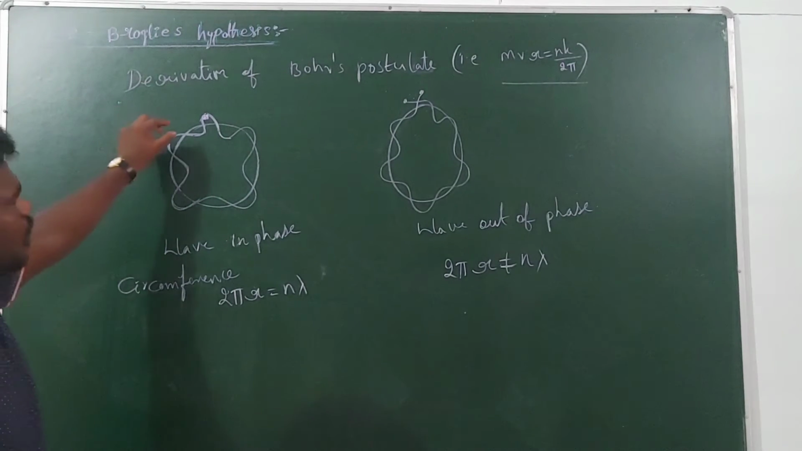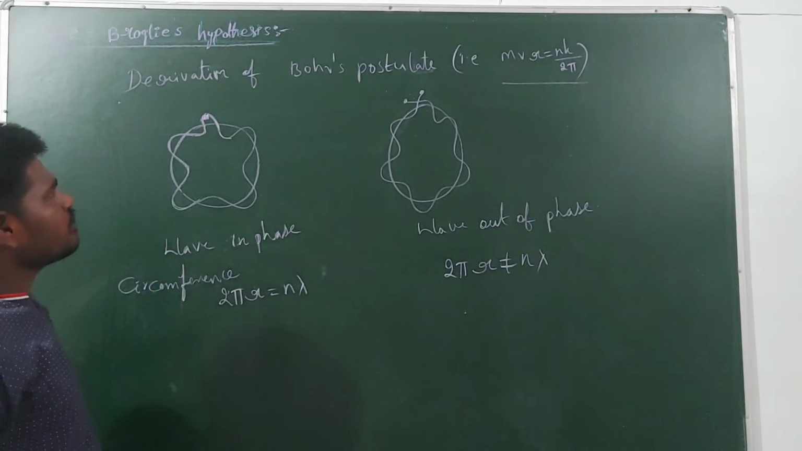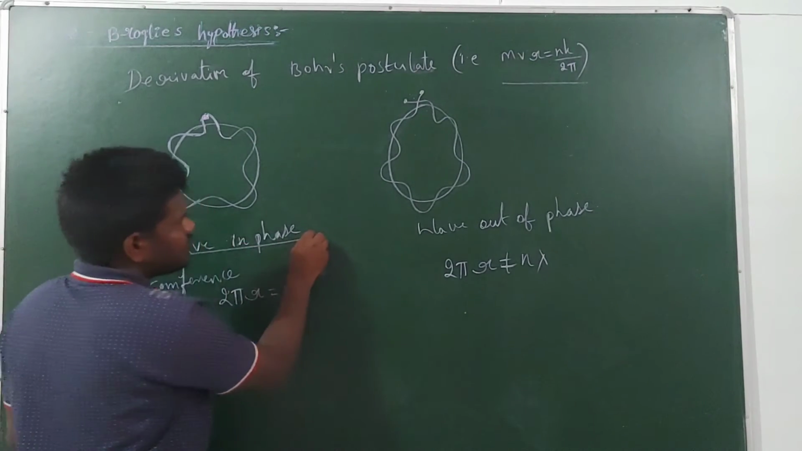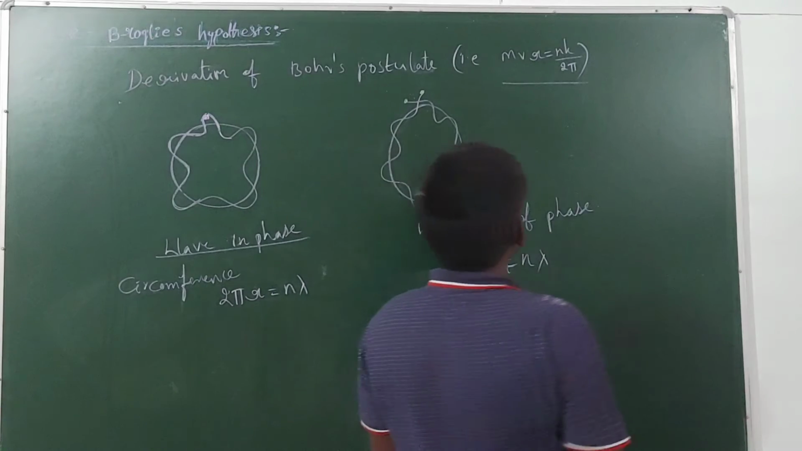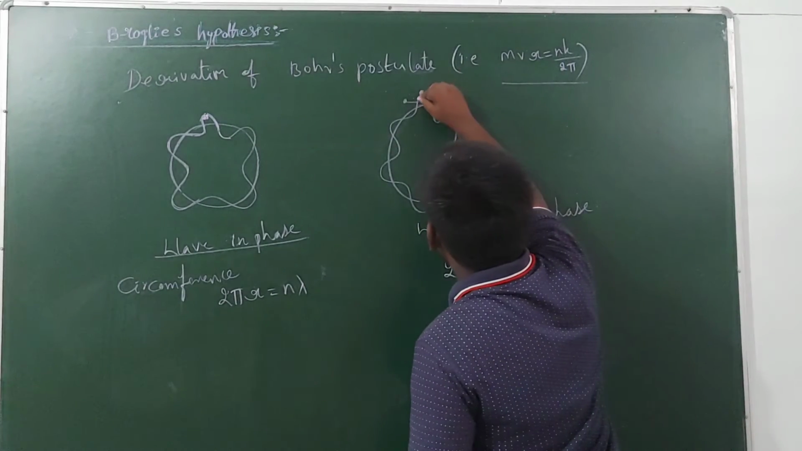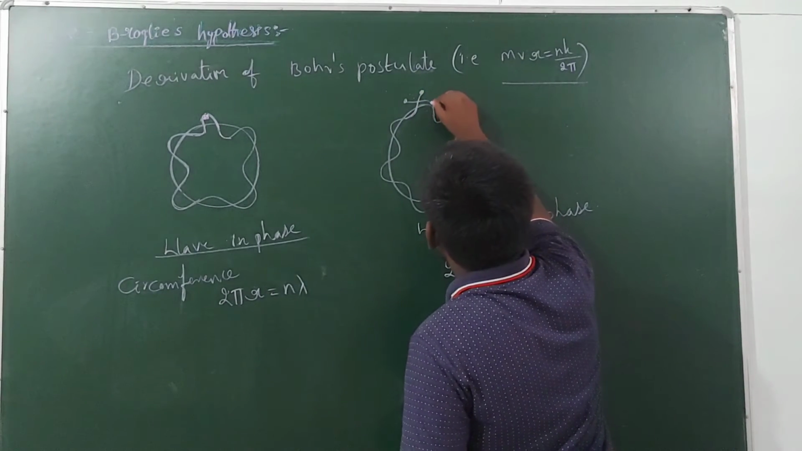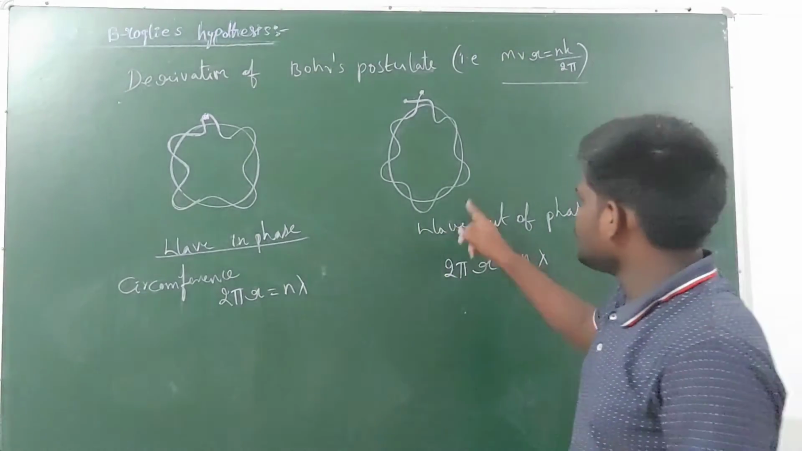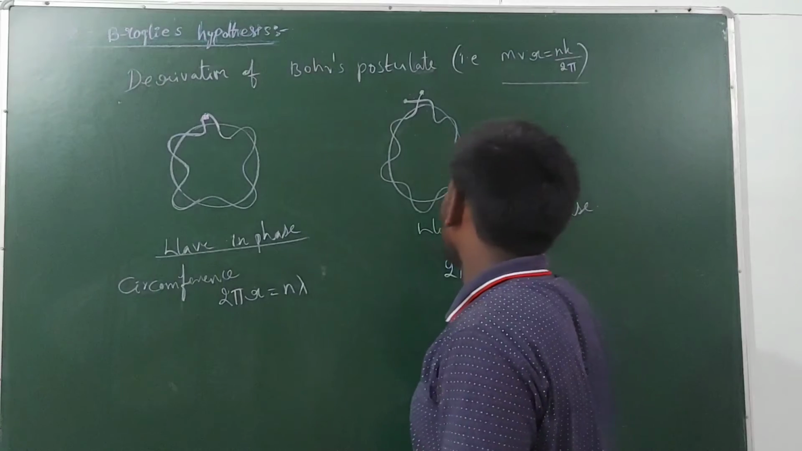If the starting point of the wave and the ending point of the wave are both joined, that is known as wave in phase. Now you can see here, the starting point of the wave and the ending point are not joined. So this is known as wave out of phase.